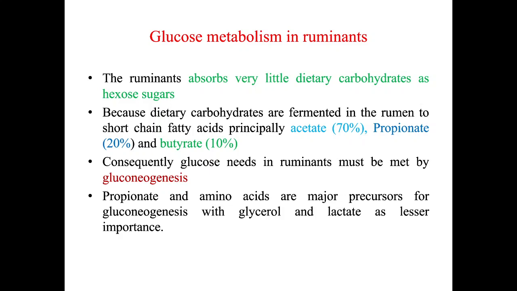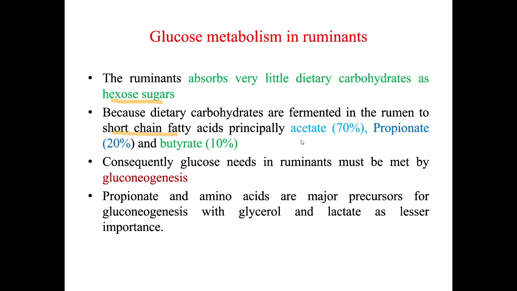So the ruminant absorbs very little dietary carbohydrate as hexose sugar. If you are feeding hexose sugar to the ruminant directly, it absorbs very little. Why? Because this dietary carbohydrate, like the hexose sugars glucose or fructose, is fermented in the rumen. Inside the rumen there is a microflora and microfauna which ferment this carbohydrate, and this leads to short chain fatty acids.